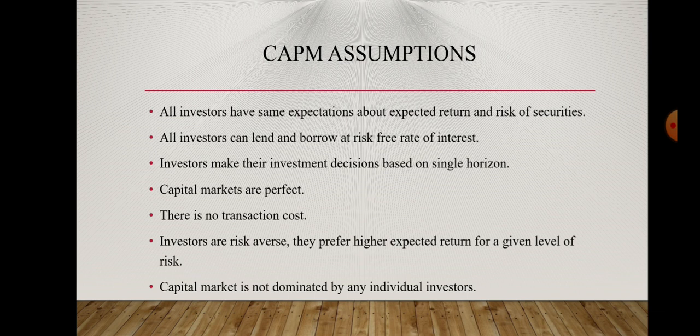Then, investors are risk averse. They prefer higher expected return for a given level of risk. There is a thumb rule that the higher the risk, the higher the return. And the CAPM assumes that all investors are risk averse, they don't want to take high risk, so they will prefer to get the maximum expected return at a minimum risk level. The capital market is not dominated by any individual investor. It means that no single individual has the power to influence the trend of the capital market.